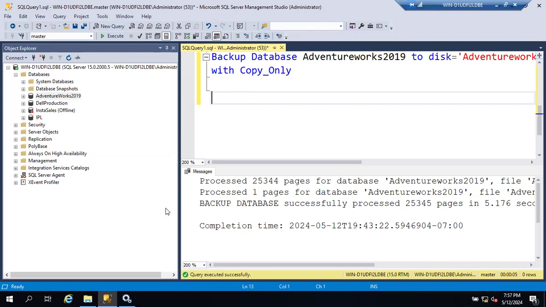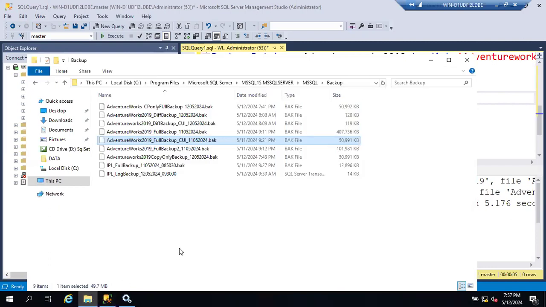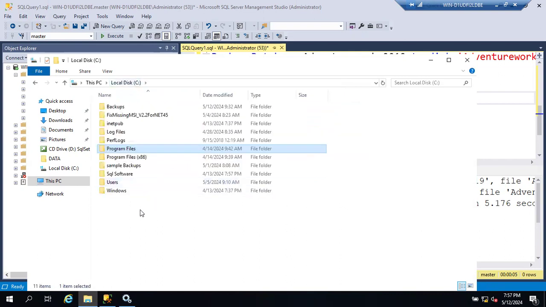Let me show you how to take backup to the network path. Cloud will be discussed in Azure. I'm going to create one folder in the C drive. Control Shift N. The name of the folder: Network backups. I'm just giving a name like that, but it's not a network path yet.